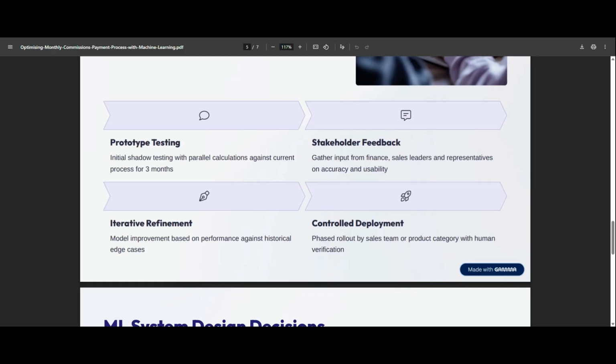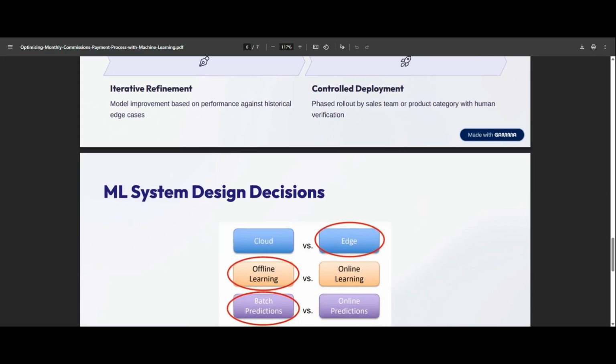We've identified that the way to go about this is we can do some prototype testing. We can do iterative refinement, so just keep tweaking over time. We can do stakeholder feedback to see how well it's performing, and then a controlled deployment as well. This doesn't have to be big bang. We can do it territory by territory.